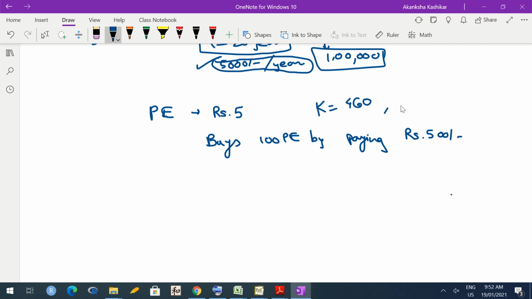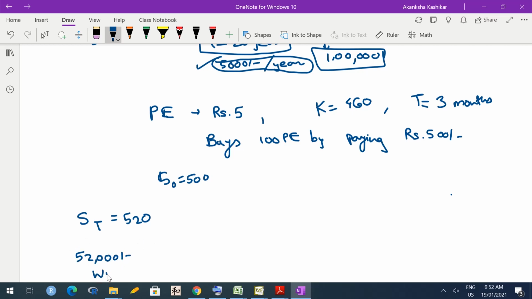And let us assume that the time to maturity of that option, that is time to expiry, is 3 months. Now at the end of 3 months, different scenarios are possible. The current share price was rupees 500, S0. So at the end of 3 months, ST, suppose the share price is 520. If the share price is 520, then the share prices have already gone up. So the person is not going to suffer any losses. His worth has increased to 52,000 actually.